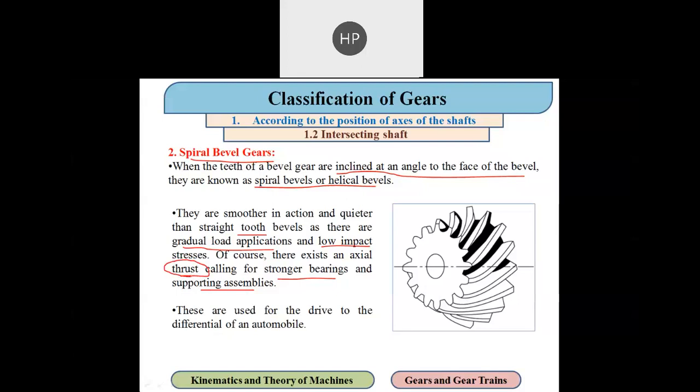And to carry that axial thrust, we require a strong bearing and strong supporting system. They are used to drive the differentials of automobiles. As we have already discussed, and also seen in the example, a differential is generally operated by the spiral bevel gear. So this is the application of a spiral bevel gear.